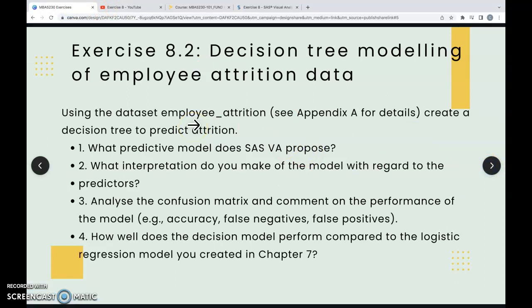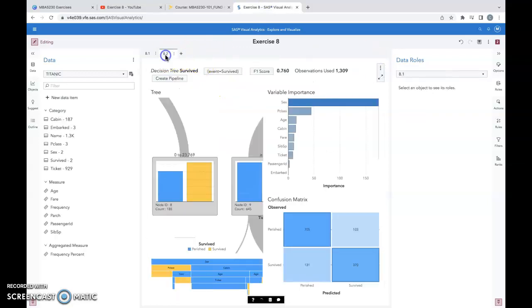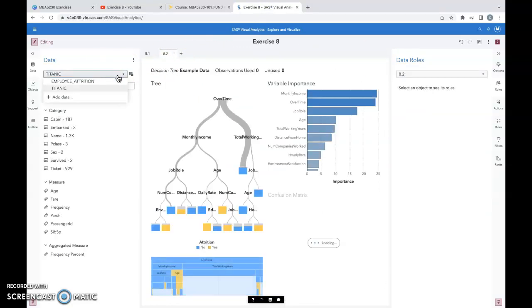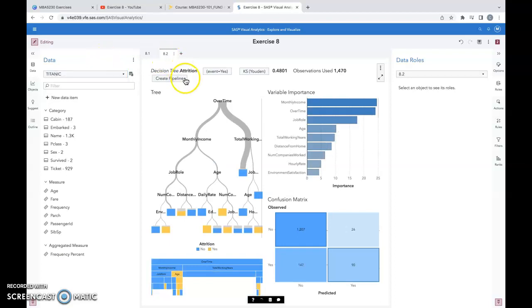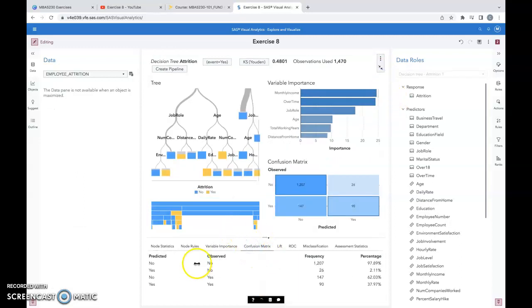Moving on to exercise 8.2, we can see that we have created the second data set with the employee attrition data set and with the decision tree being over attrition. Looking at the confusion matrix, we can see if it was predicted no to attrition and it was observed as no, the percentage was 97.89%. Yes, no was 2.11, no, yes was 62.03, and the yes was 37.97%.